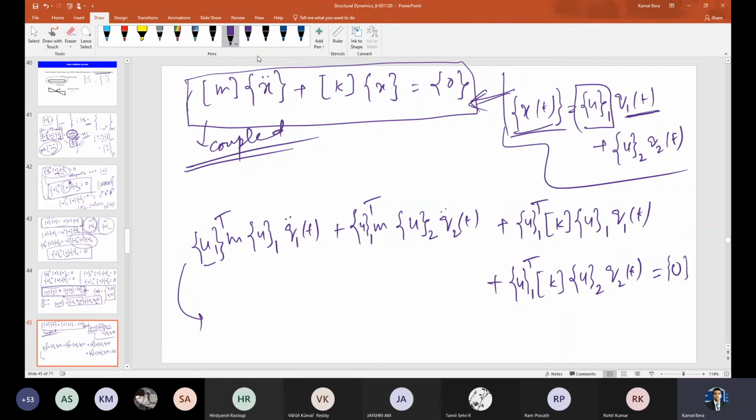So now tell me the first equation. Invoke the orthogonality condition. What is the value of this?